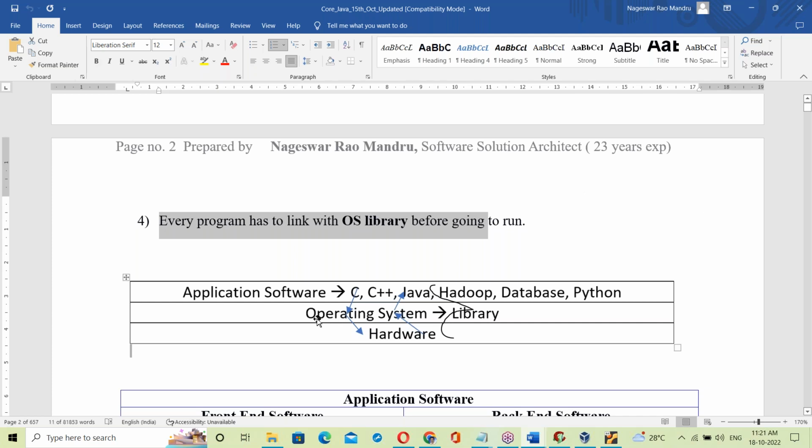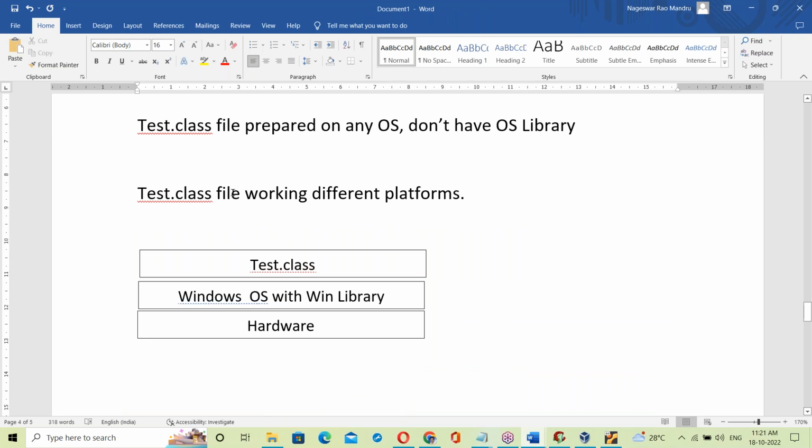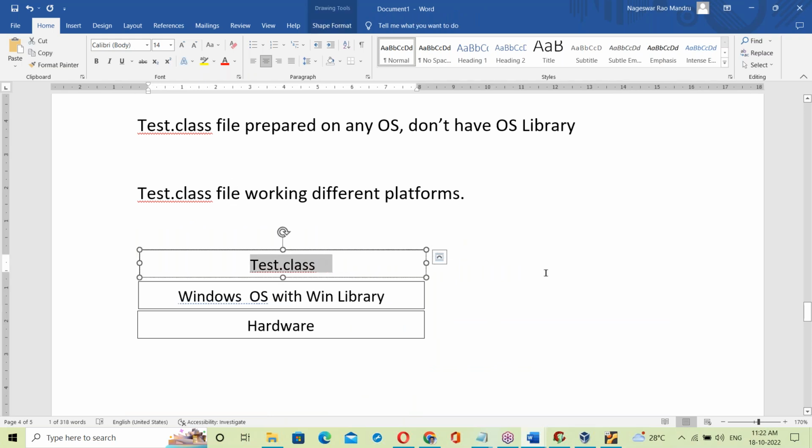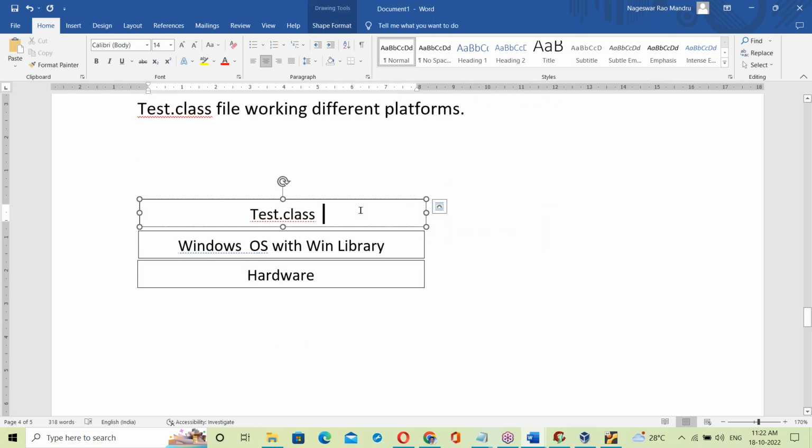So all these programs link with the OS library, then execution. It has to link. But the Java dot class file is not linked, though it has to link. So the dot class file cannot run directly. This dot class file has to link with the OS library compulsorily.